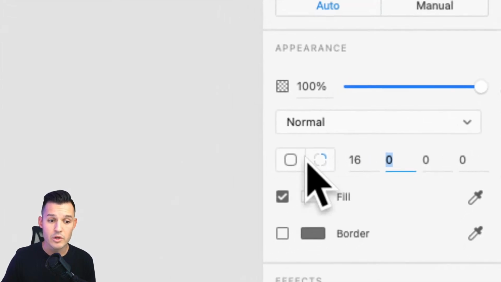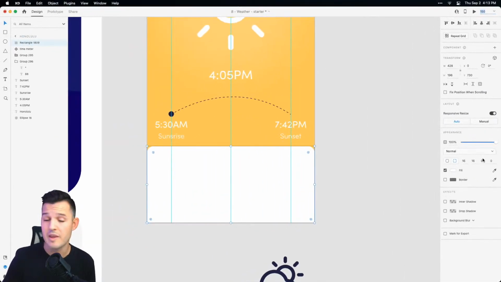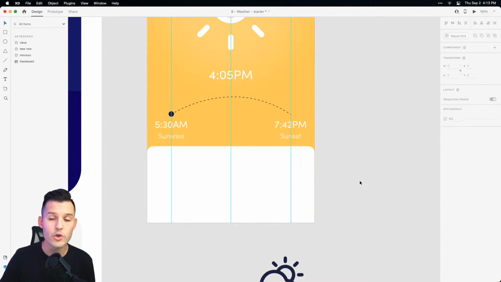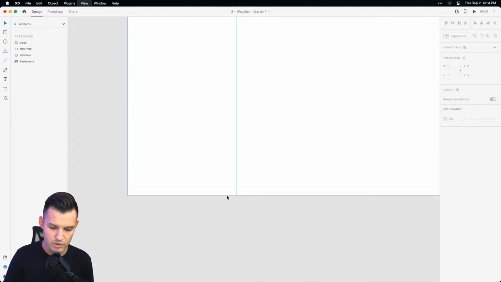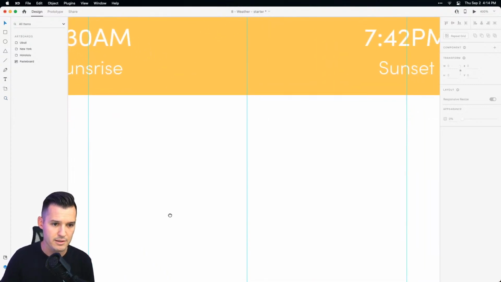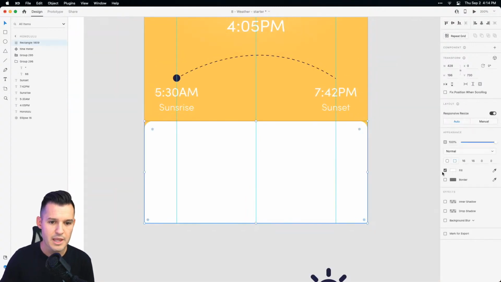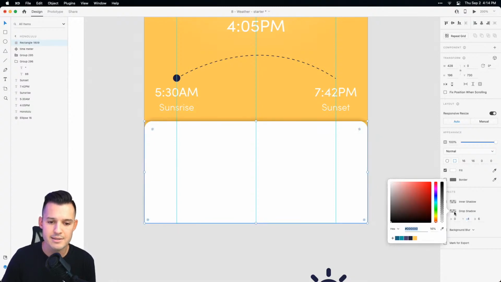So you can do consistent corners or you can do individual corners. And for us, we're gonna do individual corners. You can either do it with the input fields there on the right-hand side, or you can hold down Alt and pull and drag the corners that you want, okay? So let's just zoom in and look at what we got going on here. Perfect, love it. Got a nice little card thing going on. Let's do a little bit of a drop shadow, just a light one. We'll do a negative value on the Y axis, and we will just chill this thing out.